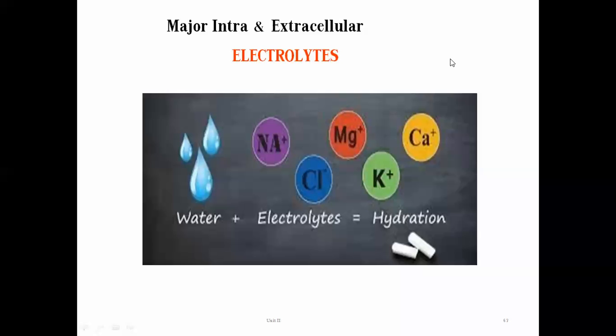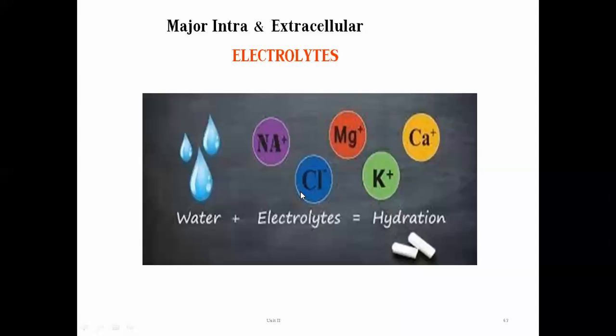What is the meaning of the words major, intracellular, and extracellular electrolytes? What part do they take, or what type of roles are they going to play in our body? In this slide, we are going to see some positively charged ions, the cations. That is water plus electrolytes, and our body will stay hydrated.